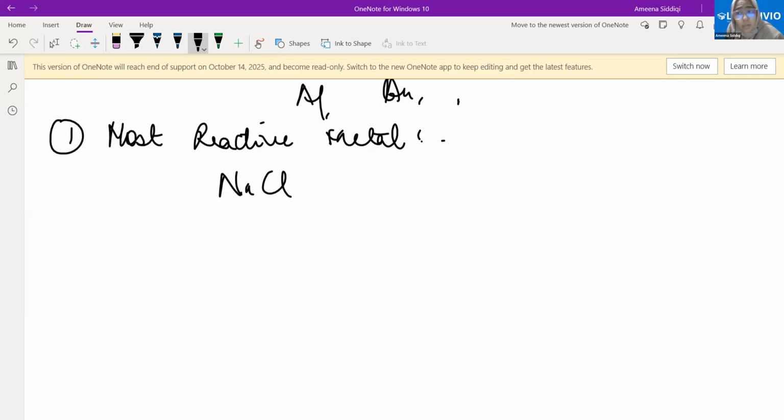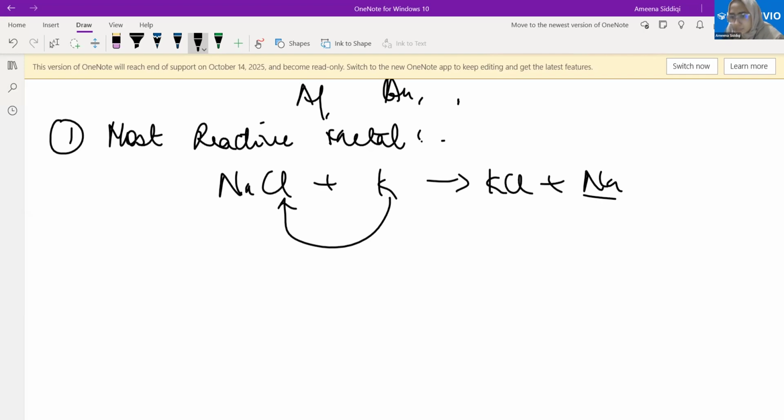Simple here, we'll take the chloride from the sodium, and sodium will get reduced. Basically, we want something here. Let's suppose I take potassium, any random example I'm giving you. Potassium will react with chloride, and sodium will be reduced. Yes or no? Is sodium reduced here?